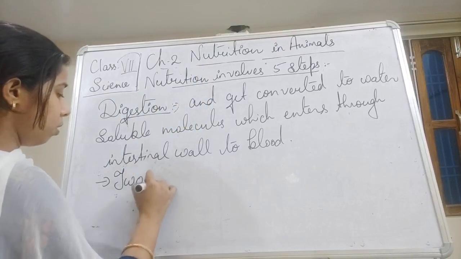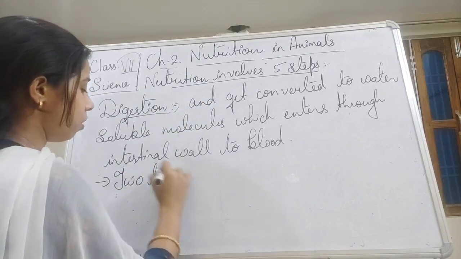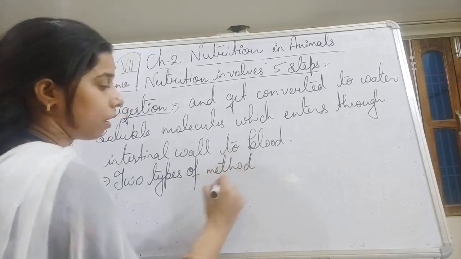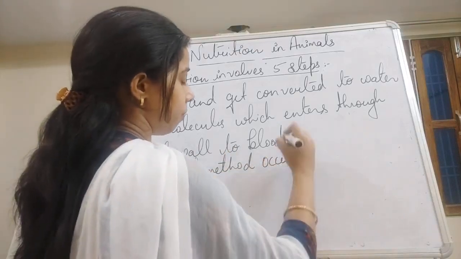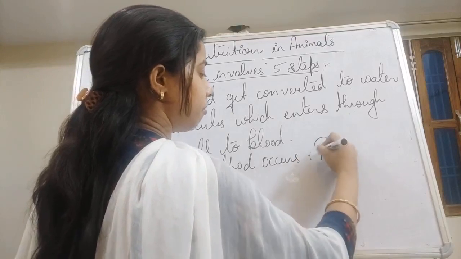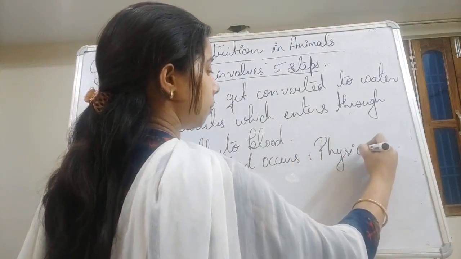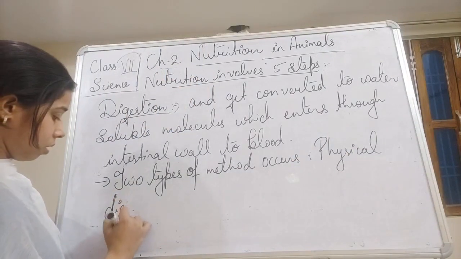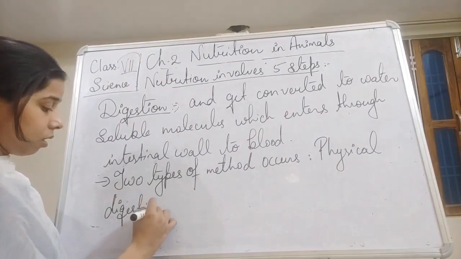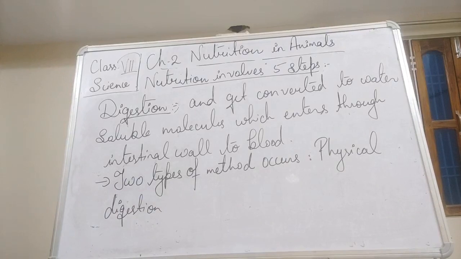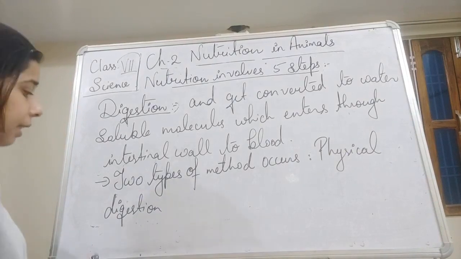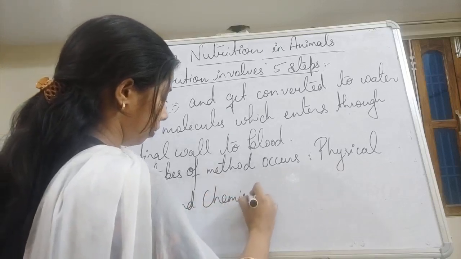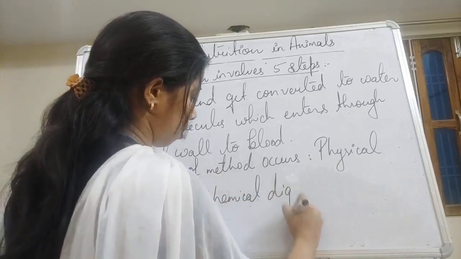Two types of methods occur: physical digestion and chemical digestion.